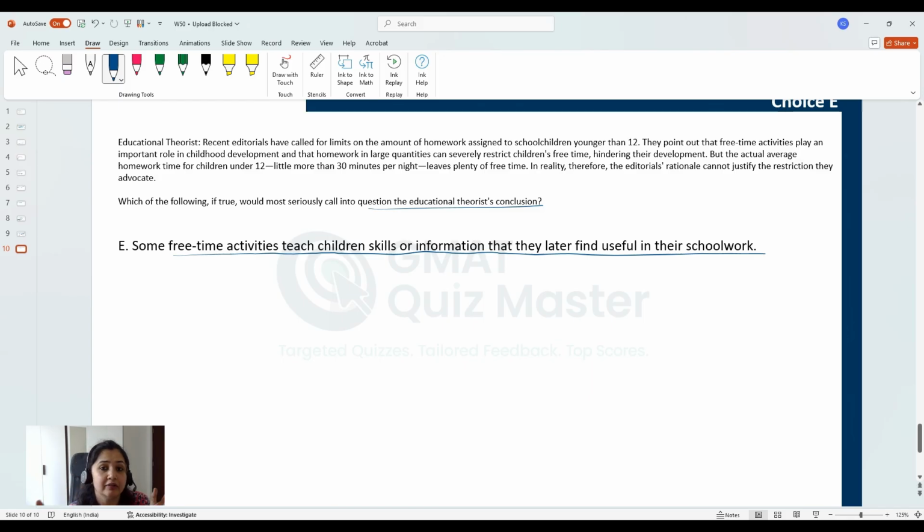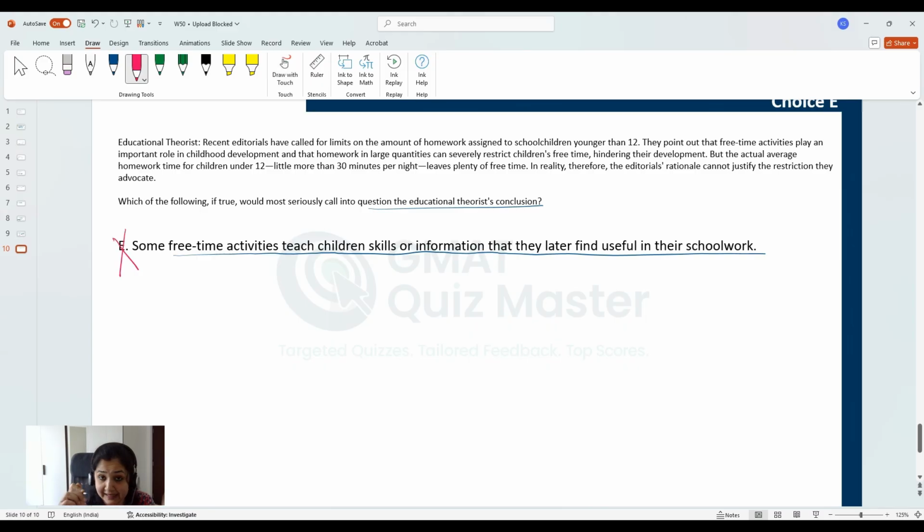The thing that we need to evaluate is whether the homework that is being given to these kids is impacting their free time activities and thus their development or not. If that reasoning stands, then the demand is justified. If that reasoning is not correct, then that demand is not correct. So this choice, therefore, is incorrect.